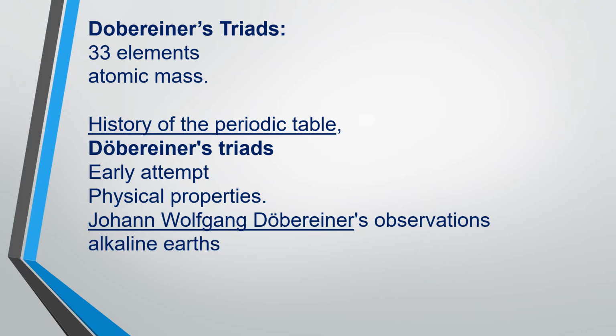We have alkali metals and alkaline earth metals. Among alkali metals we have lithium, sodium, potassium, rubidium, cesium, francium. I am talking about today's elements, whatever are known till today. Among alkaline earth metals we have beryllium, magnesium, calcium, strontium, barium, radium. Among the alkaline earths, strontium has properties that are intermediate to those of calcium and barium.